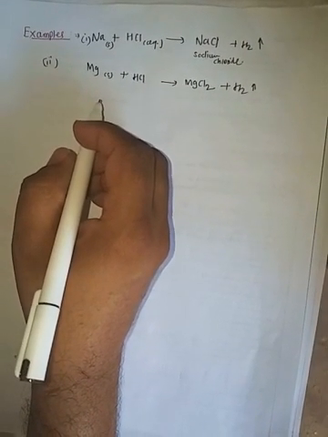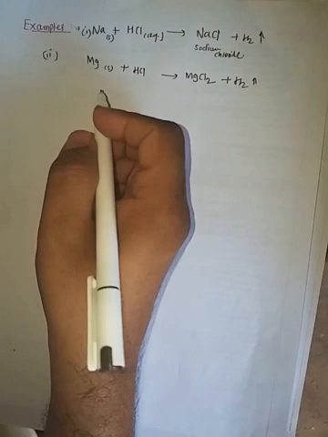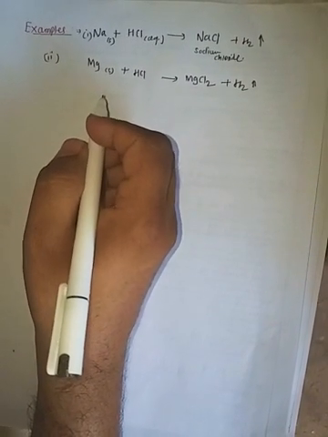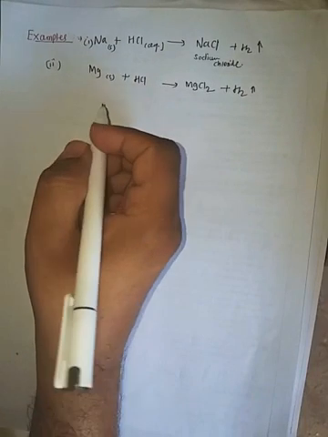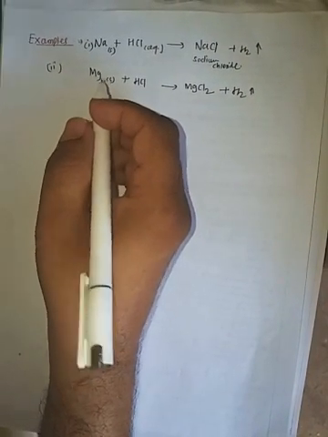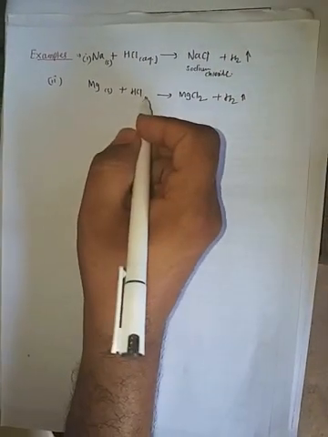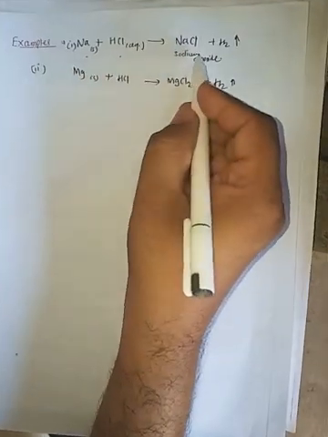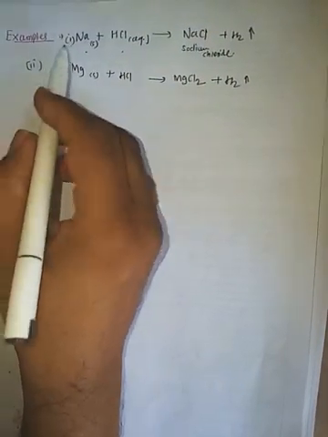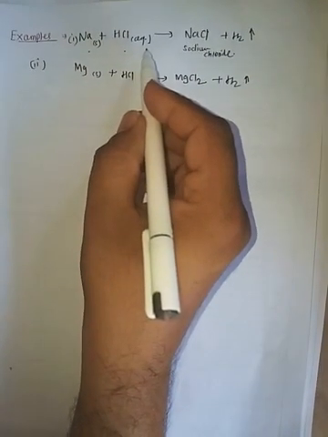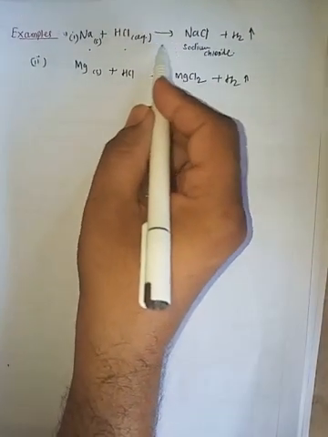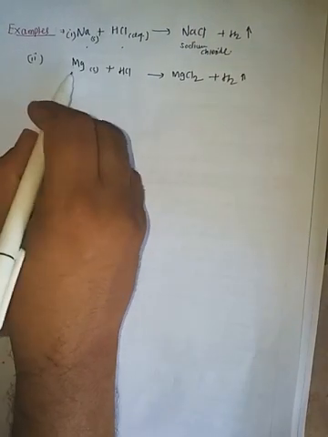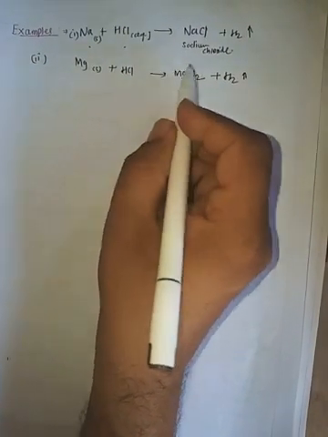Now, we saw metal with strong acid and metal with weak acid reactions, and we got different products. So, we'll say metals with dilute mineral acids. Here we saw the example sodium plus HCl. We get NaCl as a salt, and H2 is evolved readily and vigorously in this reaction. Now see the next reaction, magnesium with dilute acid.